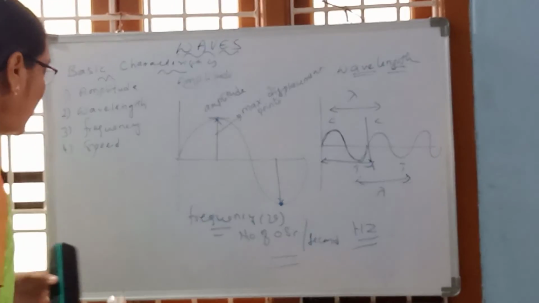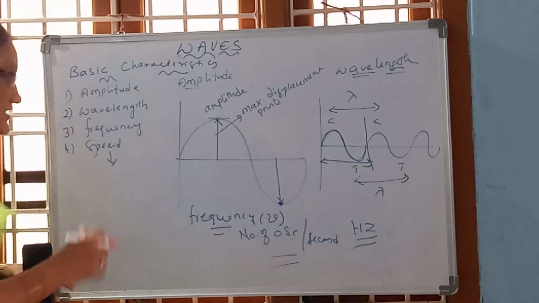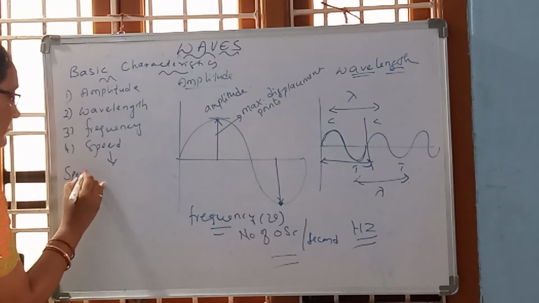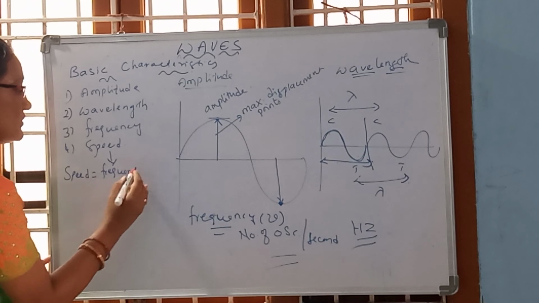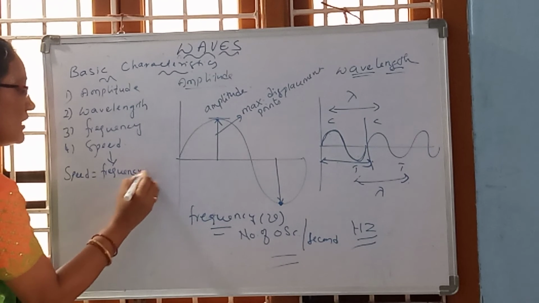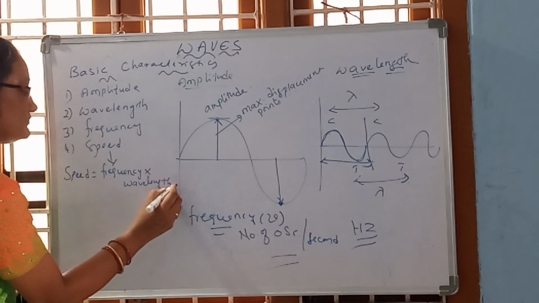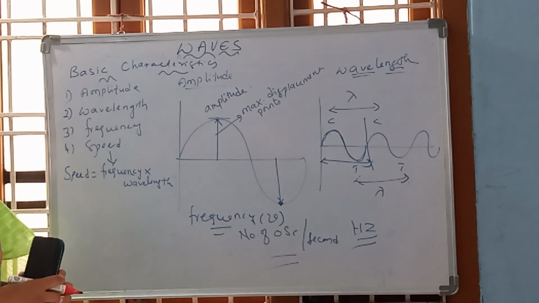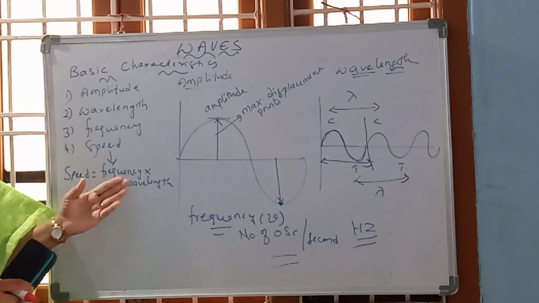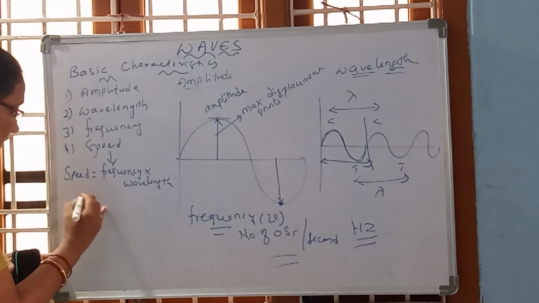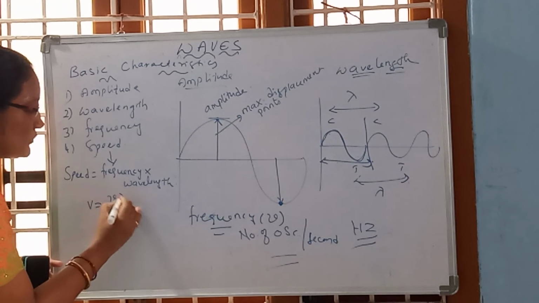Right? Now next is speed. Speed means frequency into wavelength. It depends upon frequency as well as wavelength. In such a way we can write, if V is the speed, V equals nu lambda.